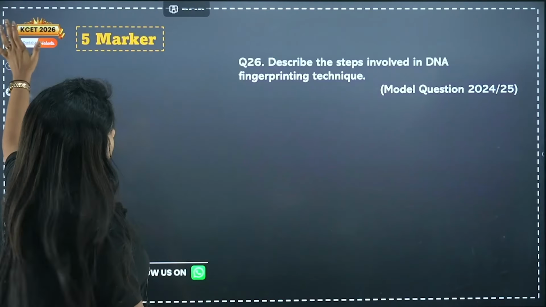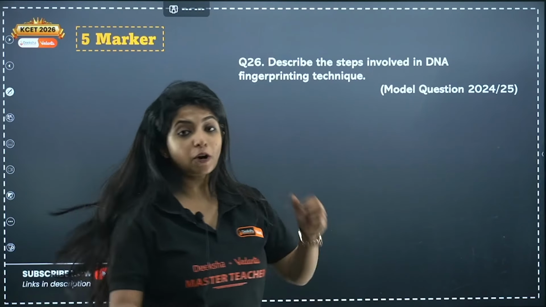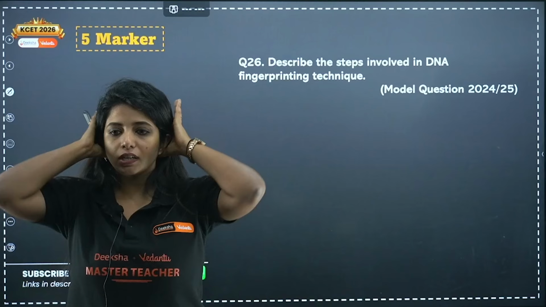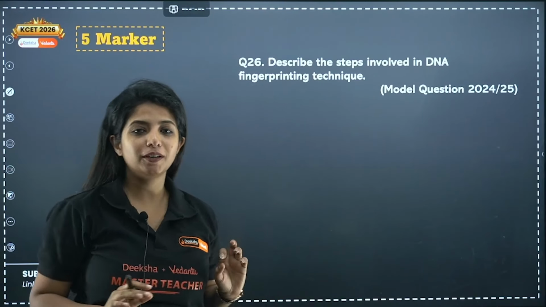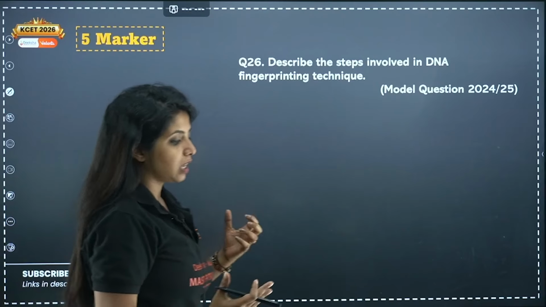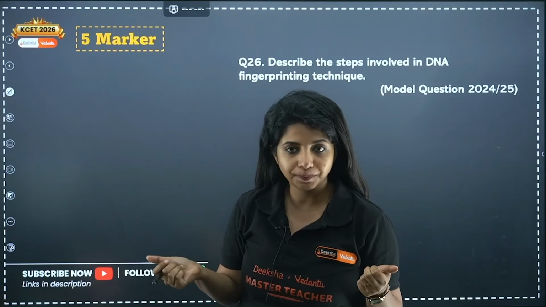Cool? Cool, ma'am. Now, describe the steps involved in DNA fingerprinting process. What are the steps which are involved in DNA fingerprinting process, my dear children? Any idea? What is DNA fingerprinting? So, our DNA which is there, it is very unique. None of us share the same type of DNA.